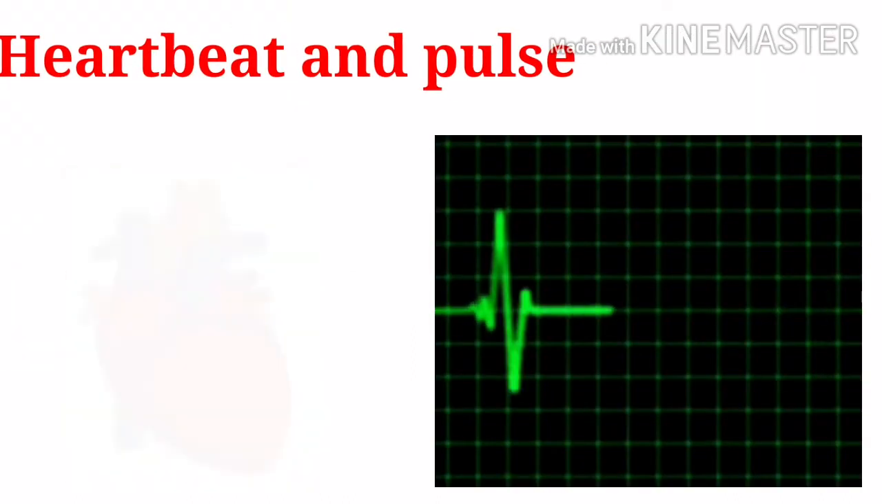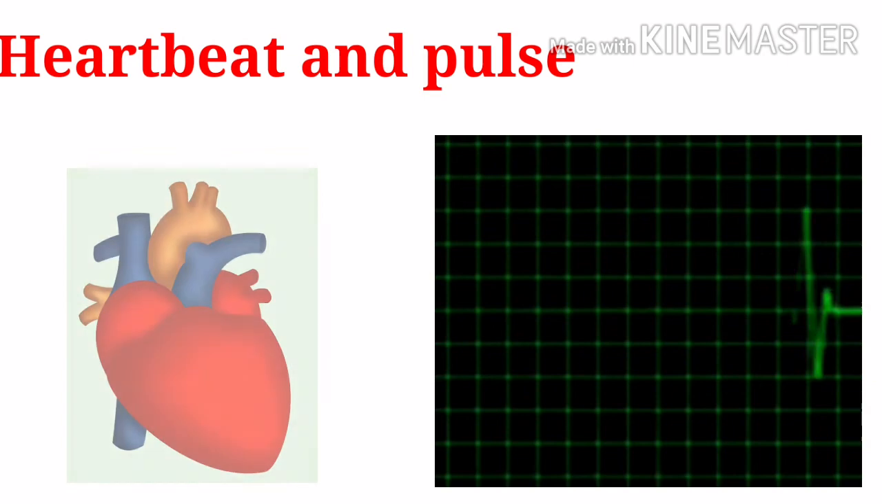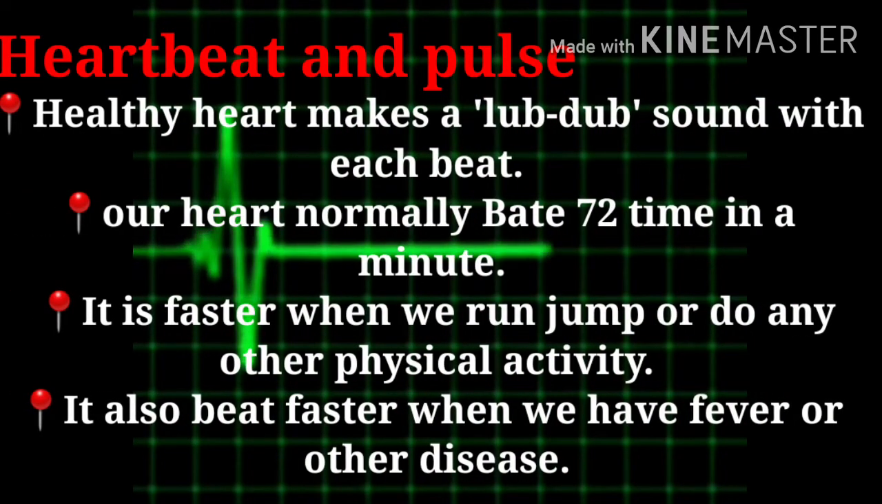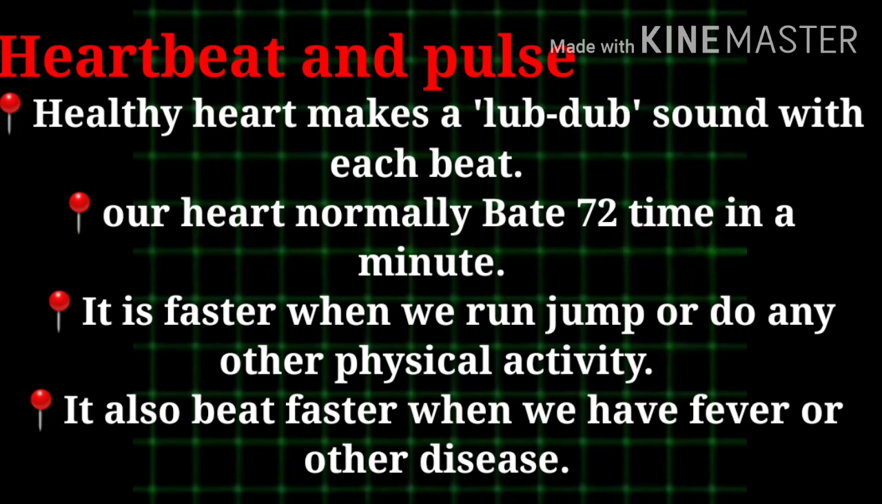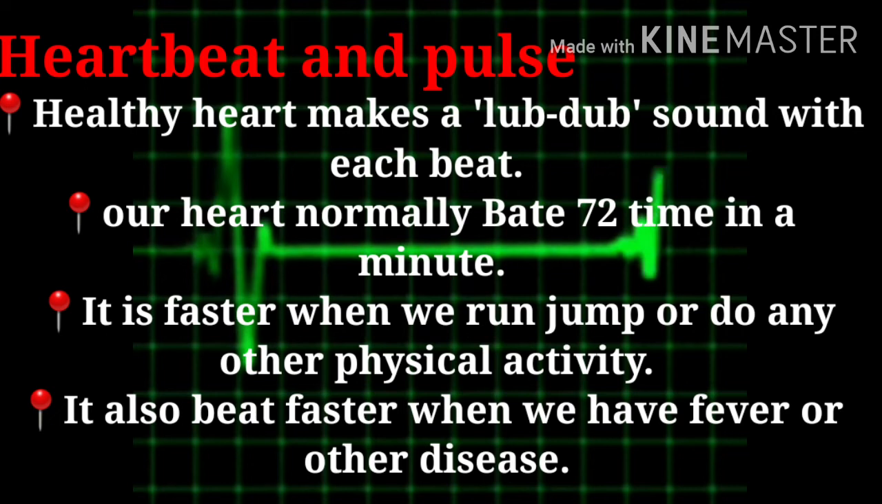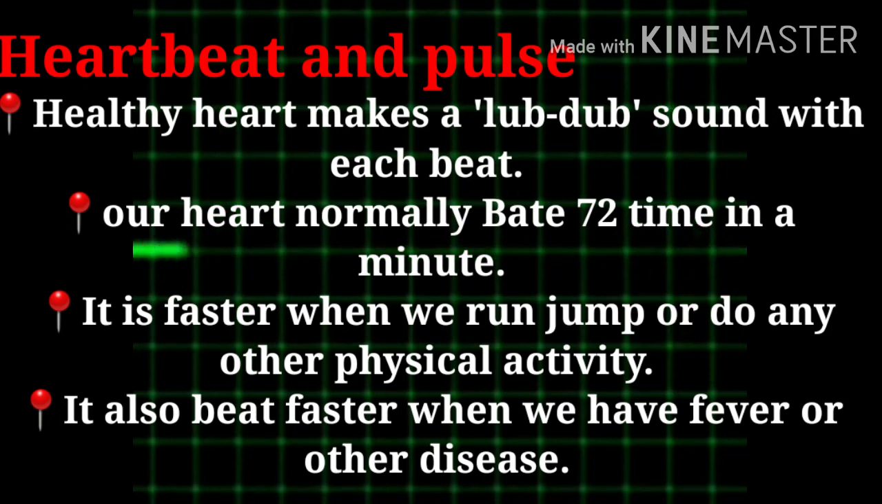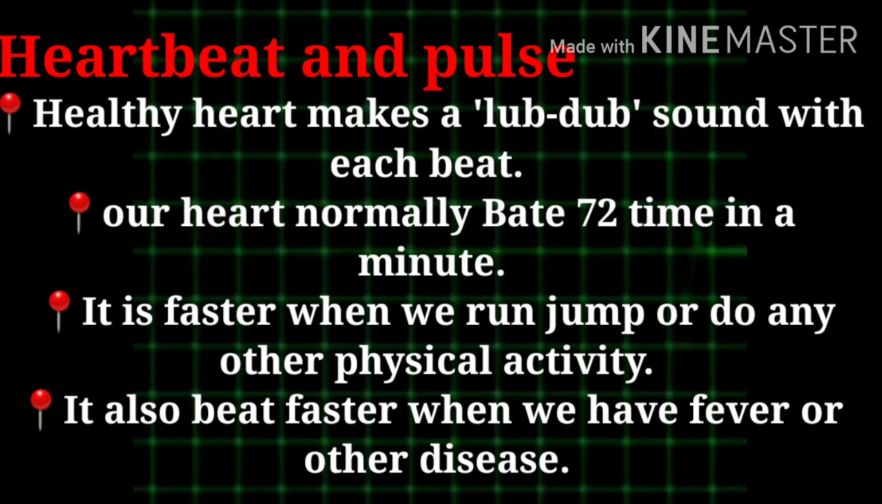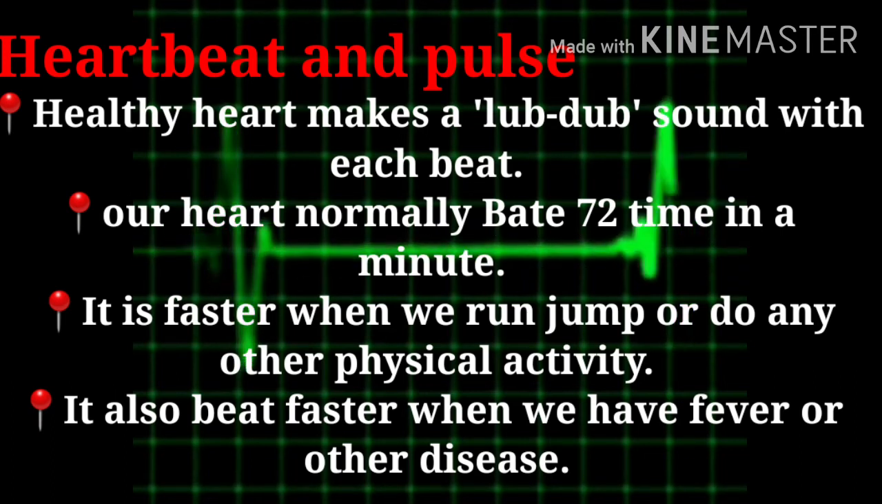Heartbeat and pulse. A healthy heart makes a lub-dub sound with each beat. Our heart normally beats 72 times in a minute. It is faster when we run, jump or do any other physical activity. It also beats faster when we have fever or other disease.